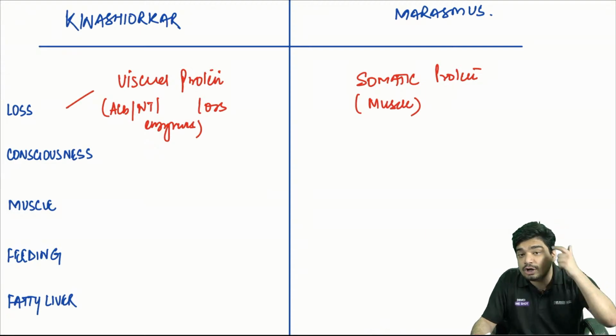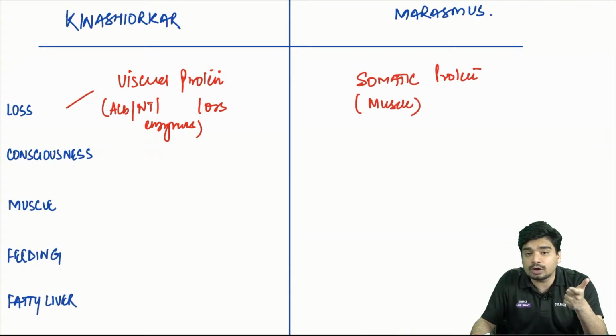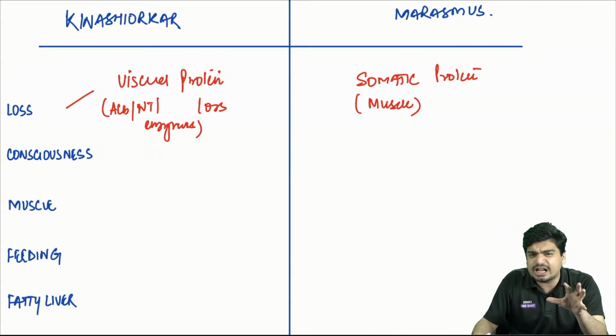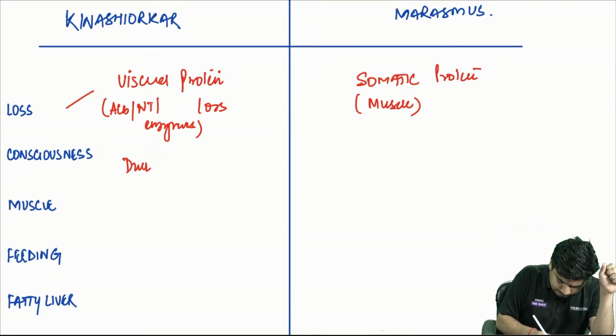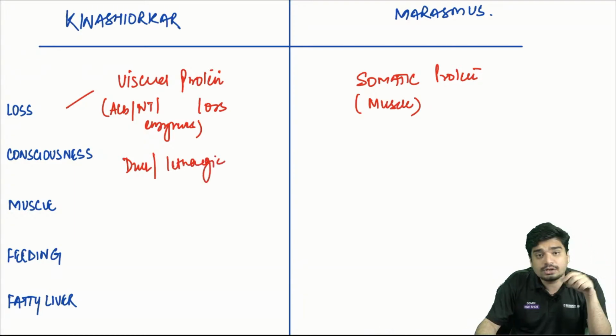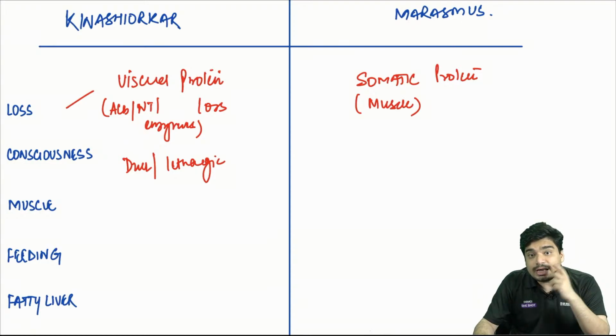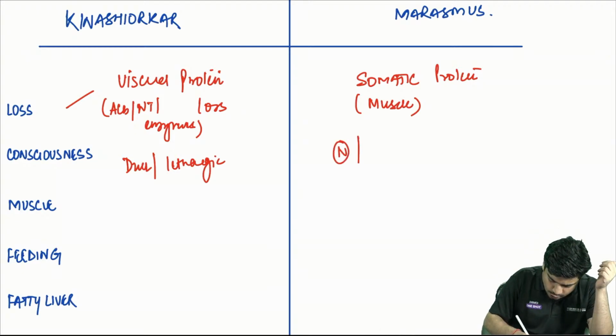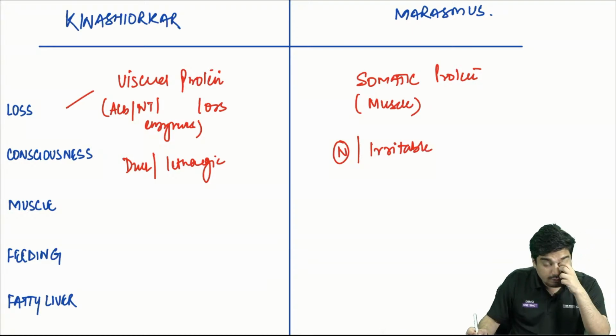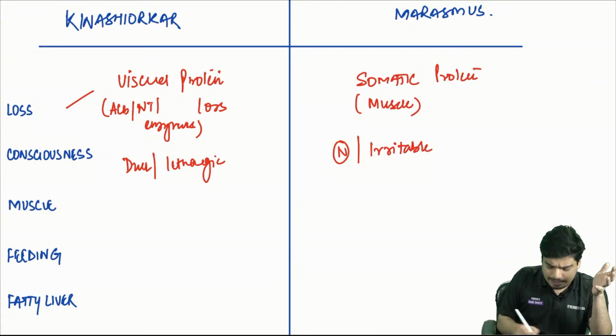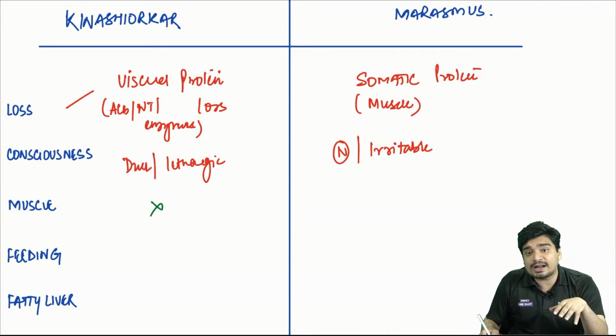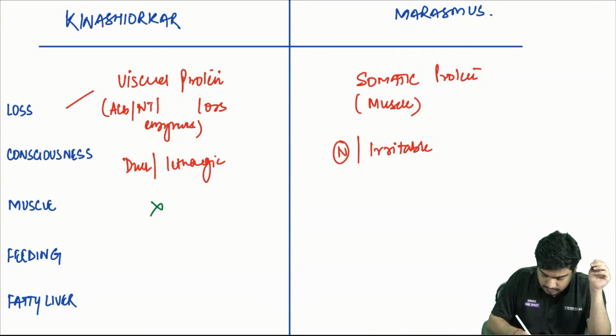Now, obviously, if your neurotransmitters are not there in Kwashiorkor, what will happen to consciousness? Child will be dull and lethargic. In marasmus, neurotransmitters are still there, so child will be irritable. Consciousness will be either normal or the child will be irritable. What will happen to muscle in Kwashiorkor? Nothing will happen to muscle in Kwashiorkor. But in marasmus, there will be severe muscle wasting.